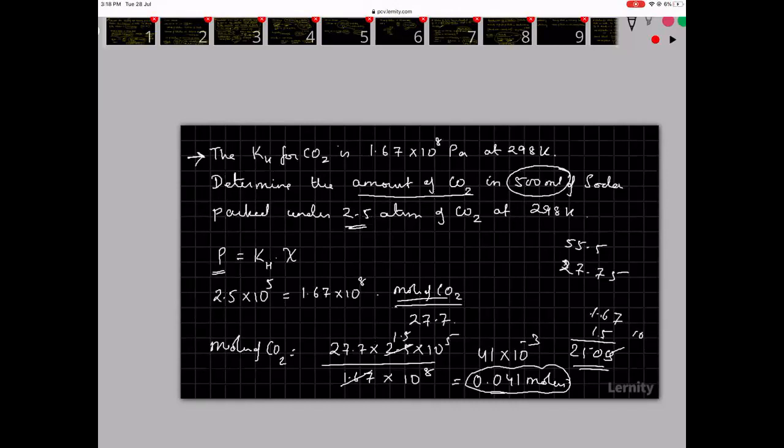Yes, when you're working with mole fraction, the number of moles of CO2 should come in the denominator, but because it's a very small number, you keep ignoring it and move on. And these kinds of ideas will come only when you do a lot of practice.